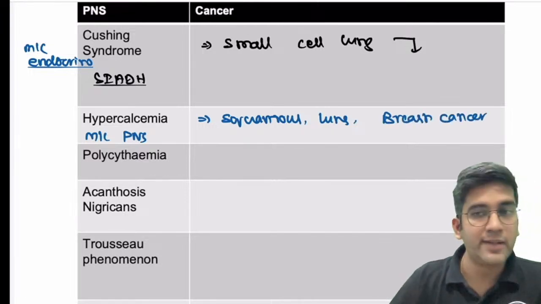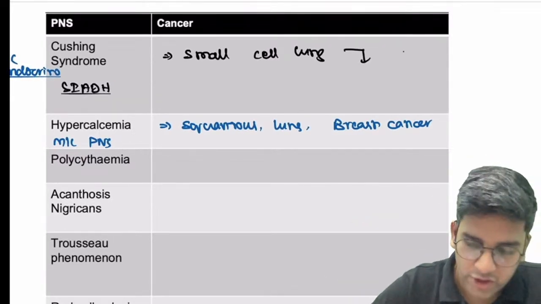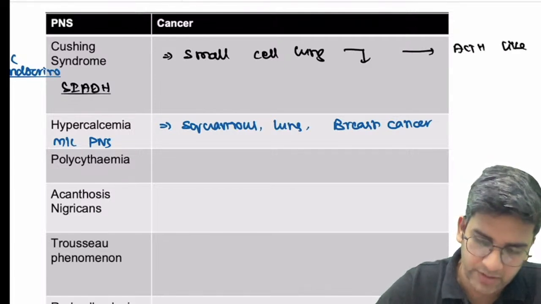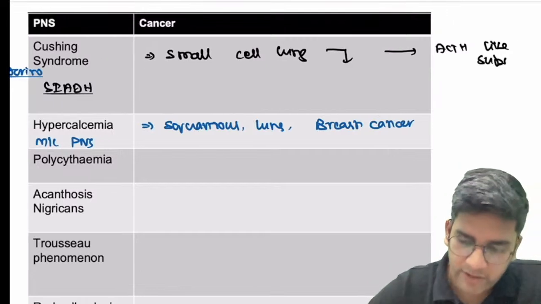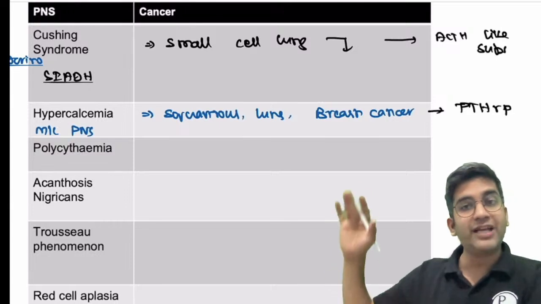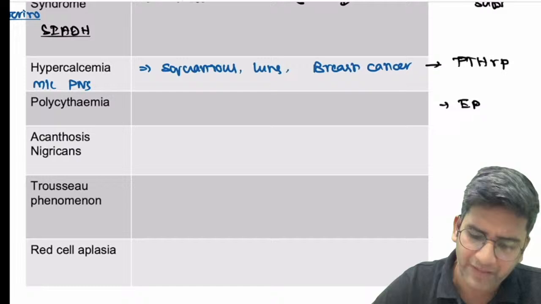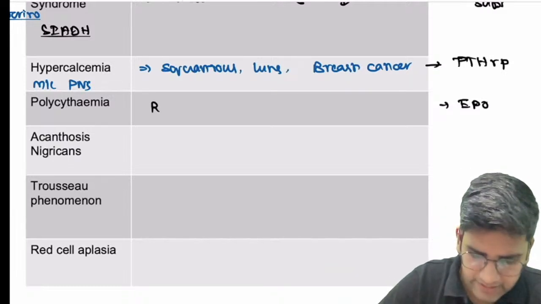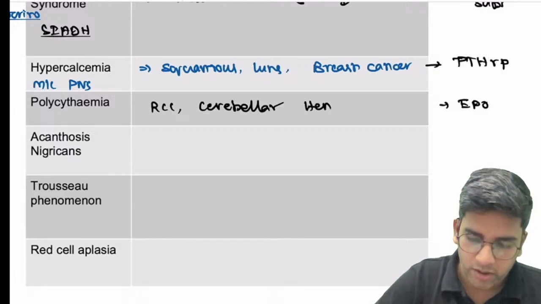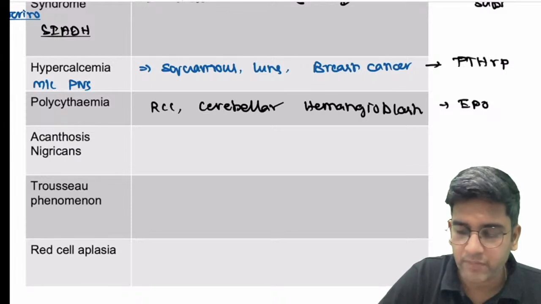If you want, put one more column in the table to write what causes them. Cushing syndrome is simple: it's caused by ACTH-like substances. Hypercalcemia is caused by PTH-RP, PTH related peptide. I might not have answers for all of them, but some of them will definitely. Polycythemia, obviously, is caused by increased production of erythropoietin. Like ABCD said, renal cell carcinoma and cerebellar hemangioblastomas are both linked with von Hippel-Lindau and mutation of the von Hippel-Lindau gene.